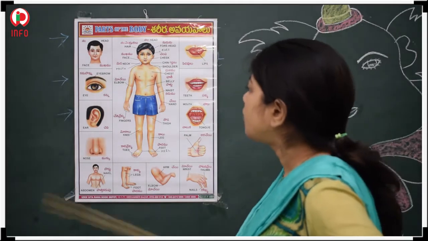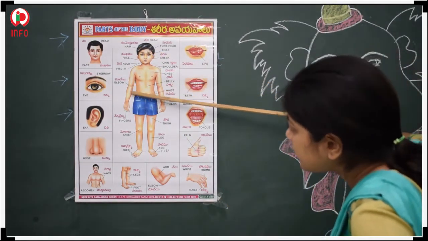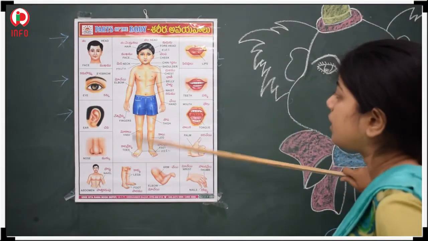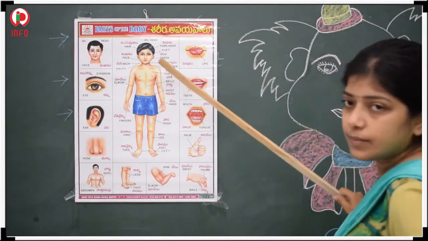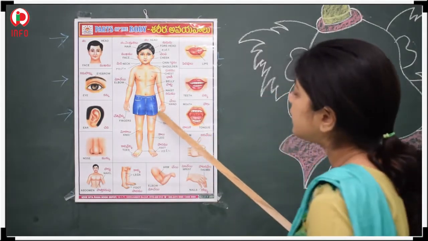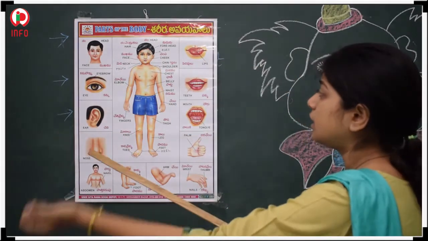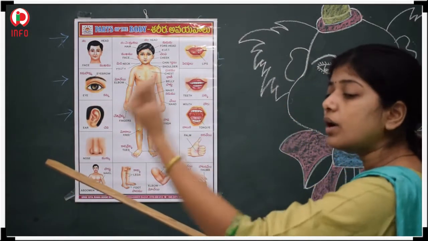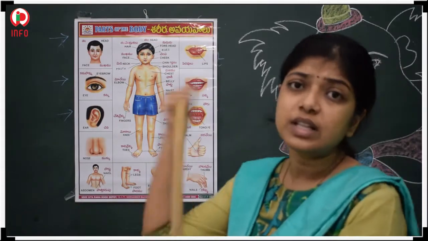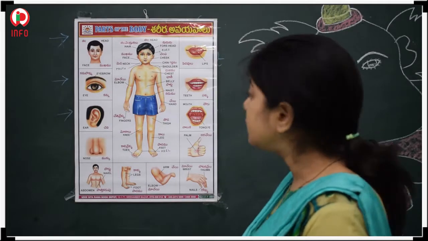This portion is the waist. This upper body part is connected to our lower body part with the help of the waist. Next, I will talk about the hand. See here, the hand. This one hand, our hand or arm. All of you please feel this one hand. These two are our hands.